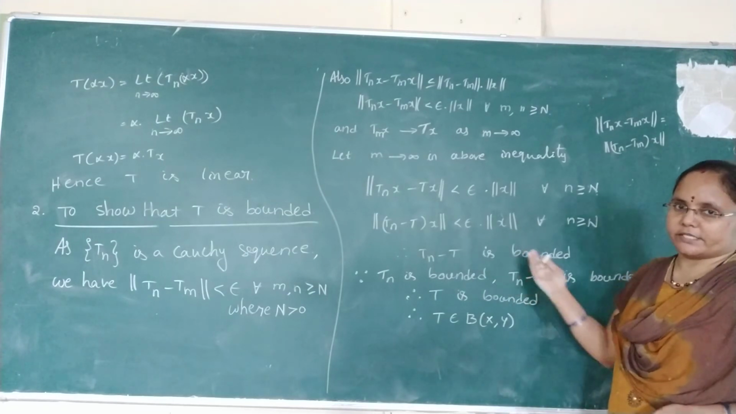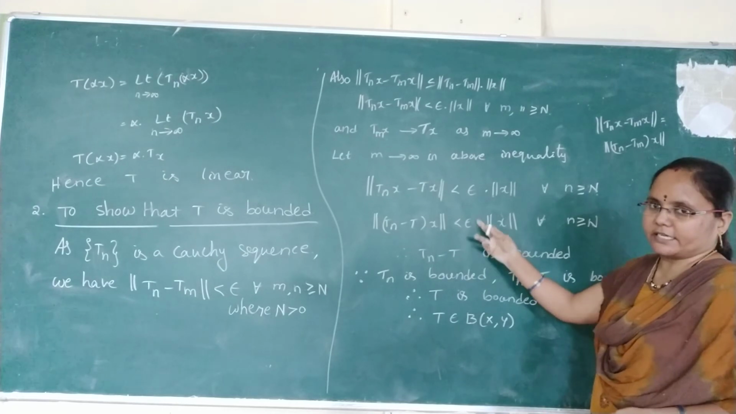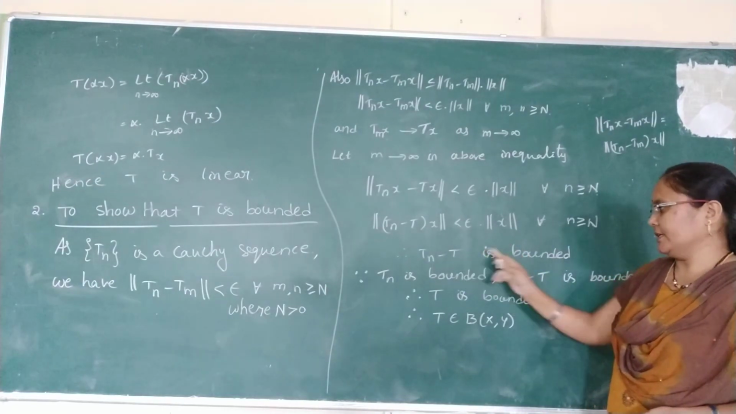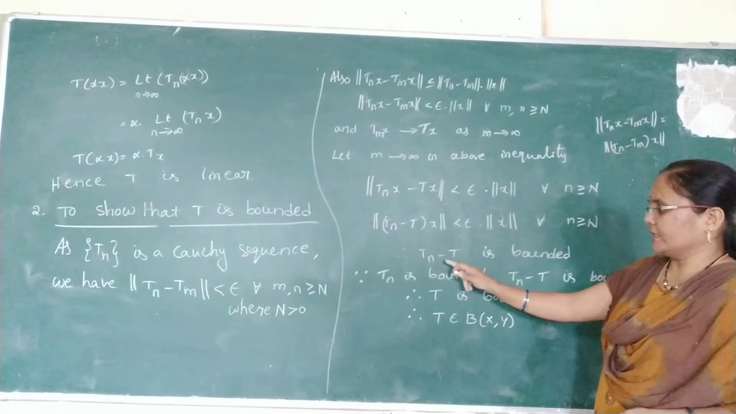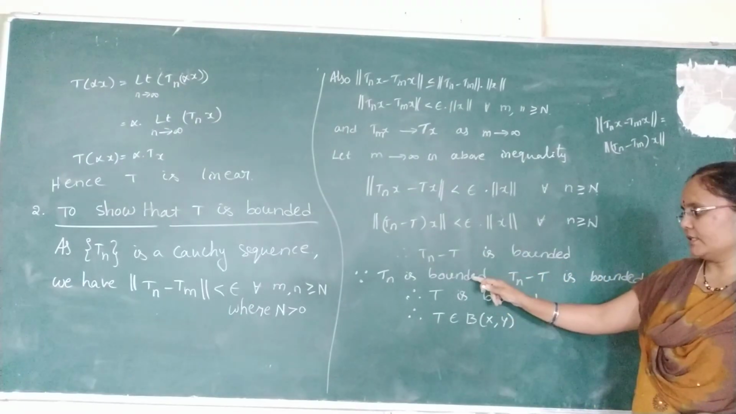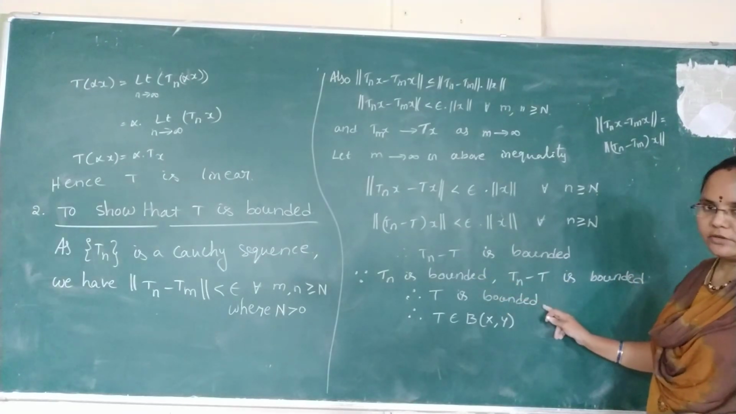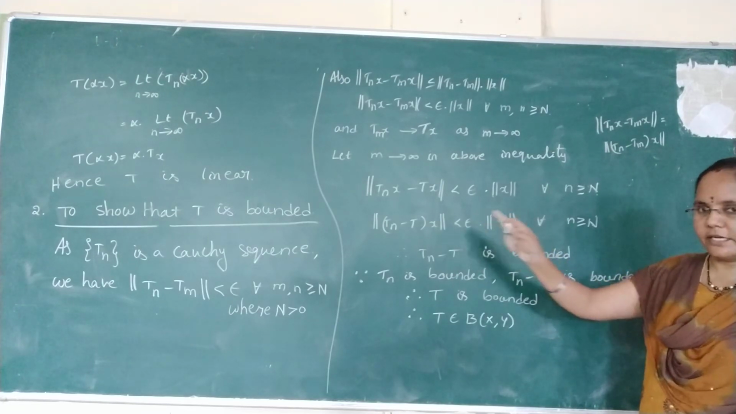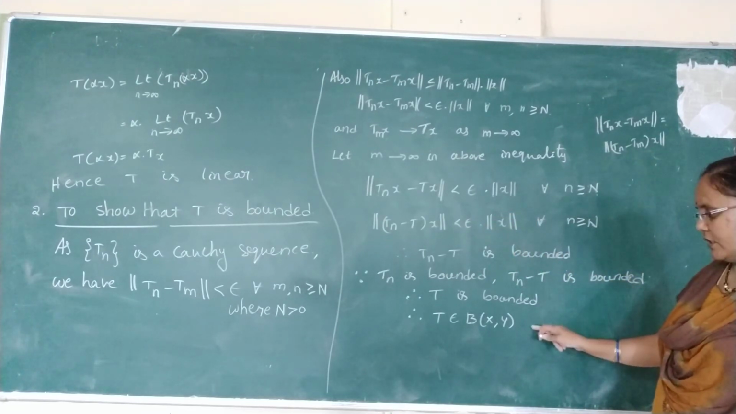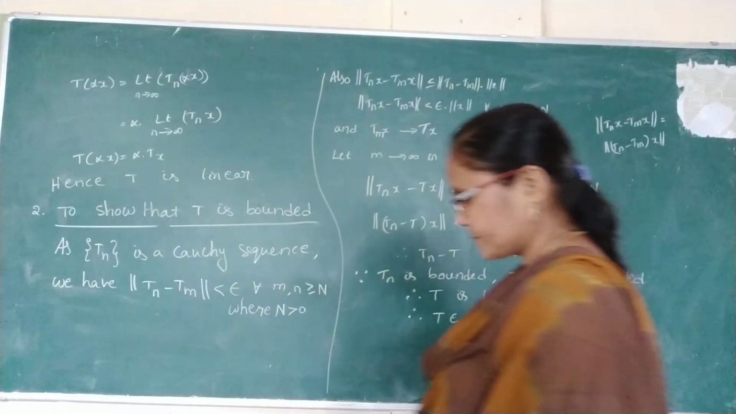On both sides the variable x is cancelled. Then norm Tn minus T is less than a certain constant. Then the operator is bounded. So here Tn minus T is bounded. Since Tn is bounded, Tn minus T is bounded, then T is also bounded. T is already a linear operator, and now T is bounded. So T is a bounded linear operator in B of X comma Y, so that this T belongs to B of X comma Y.